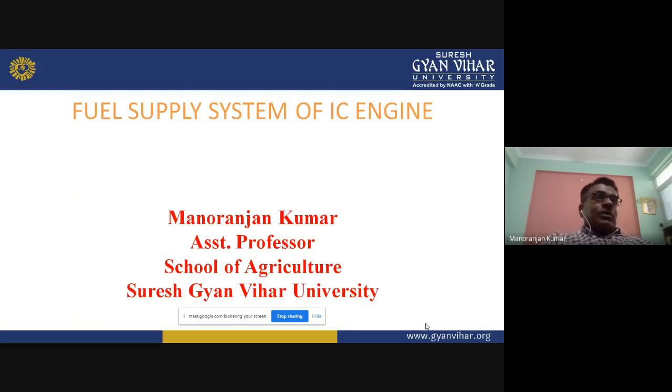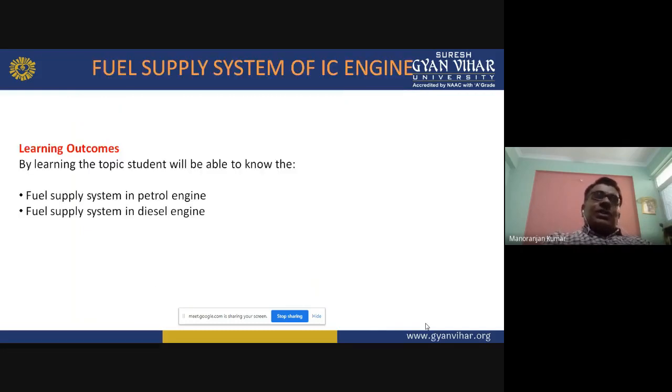At the end of this lecture, the students will be able to know the fuel supply system in the petrol engine and the diesel engine. Here we will consider how the fuel supply takes place in the petrol engine, their mechanism and their construction. Similarly, we will see how the supply of fuel takes place in the diesel engine. So this is the learning outcome. After this class, the students will be able to know about these things.